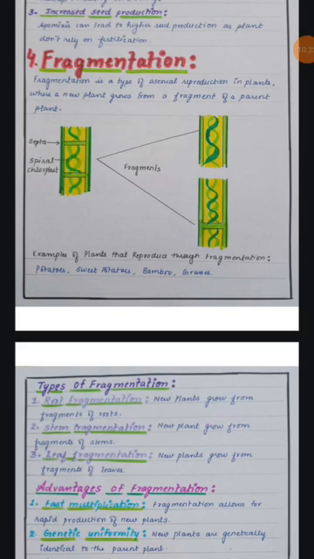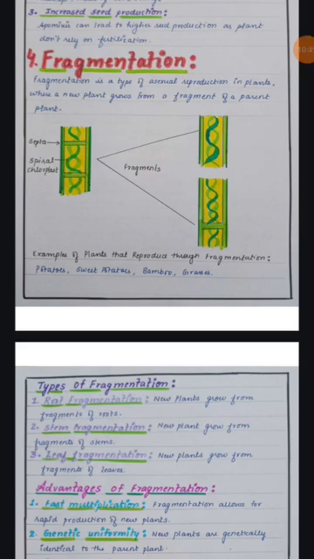There are types of fragmentation. That means fragmentation can happen by root, by stem and by leaf. A few advantages of fragmentation are fast multiplication, genetic uniformity and easy propagation.